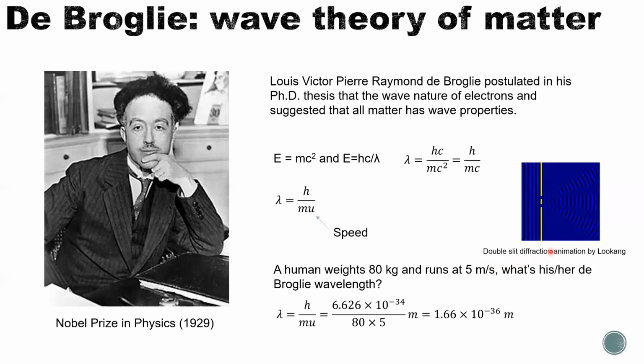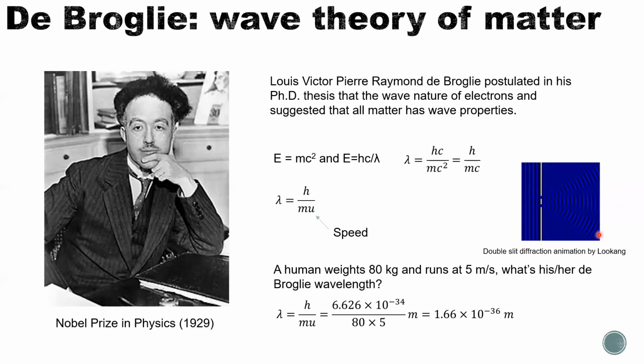Okay, it's an animation of that. Basically, if you have a wave hitting a wall with a slit in it, as long as the slit is close to the wavelength, then this wave can penetrate the wall and go beyond to the right space here.